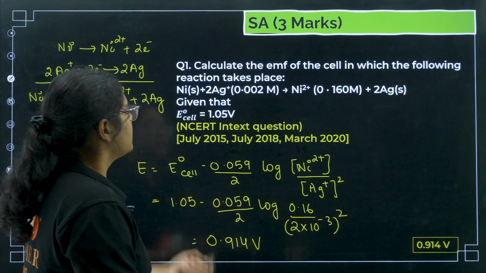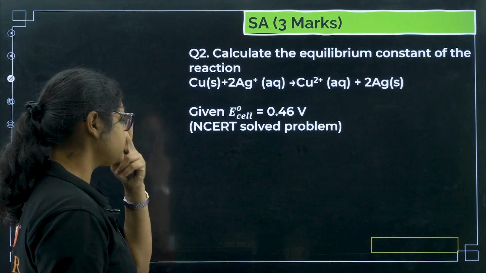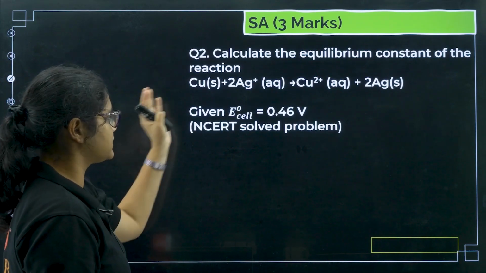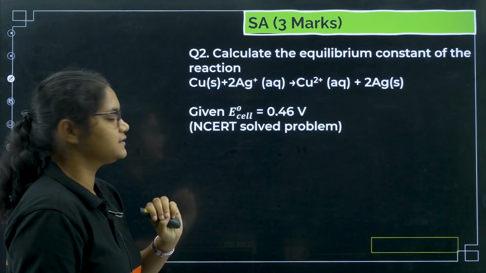Next question. Calculate the equilibrium constant of the reaction. E naught cell is given to you.